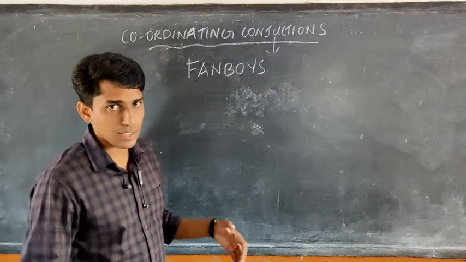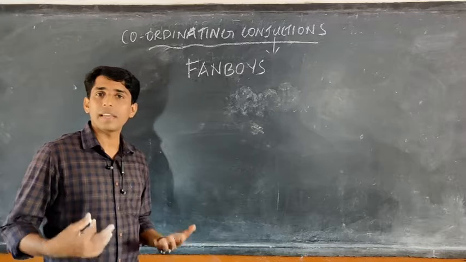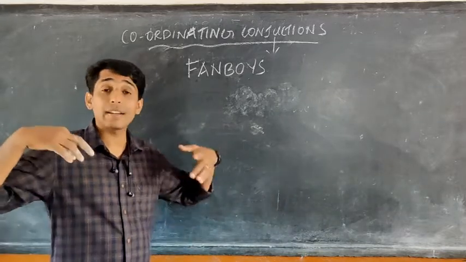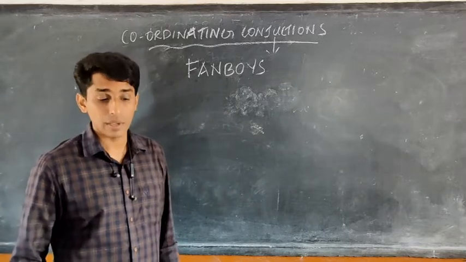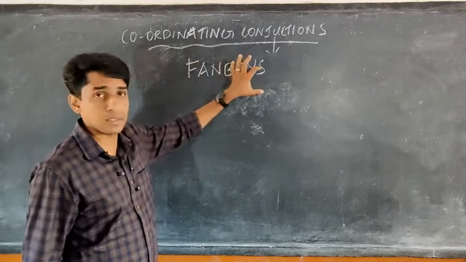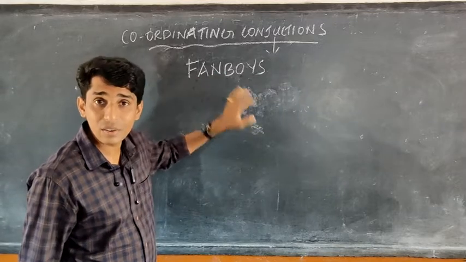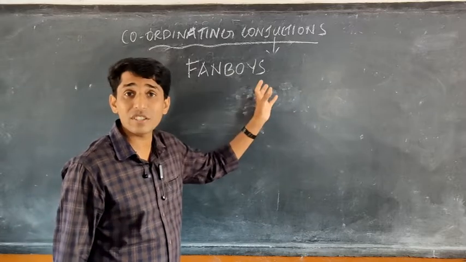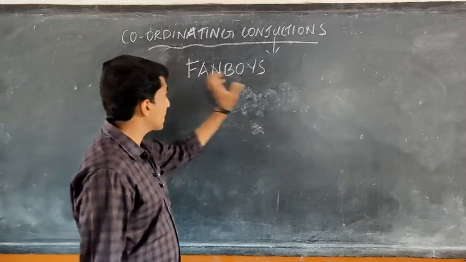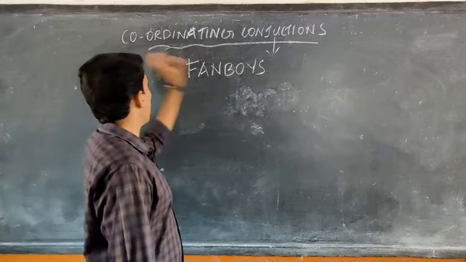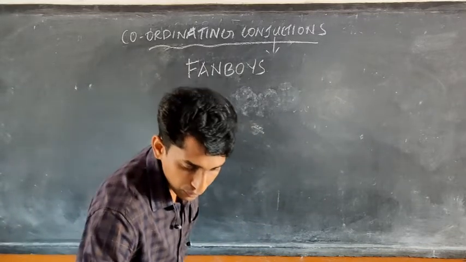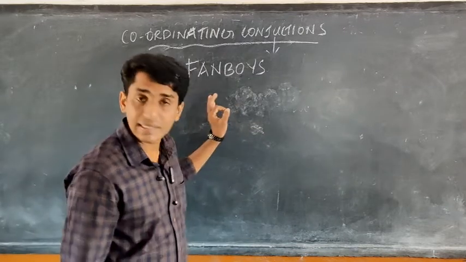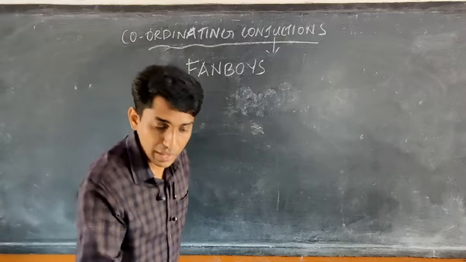I already told you they connect words, they connect phrases, they connect mainly sentences. So when we use these words for, and, nor, but, or, yet, so, these conjunctions are called coordinating conjunctions. We have some sentences here. You can use any of these conjunctions and you can join them.